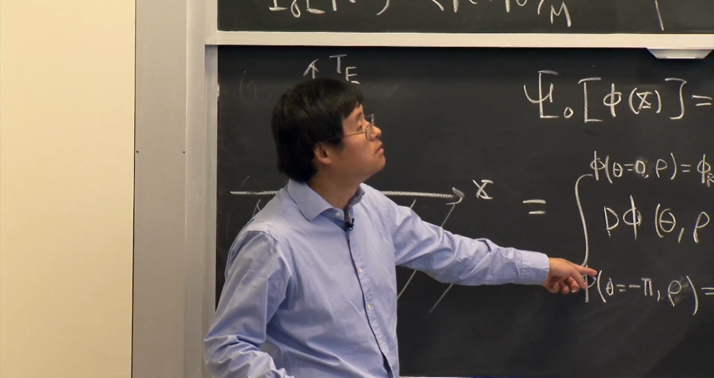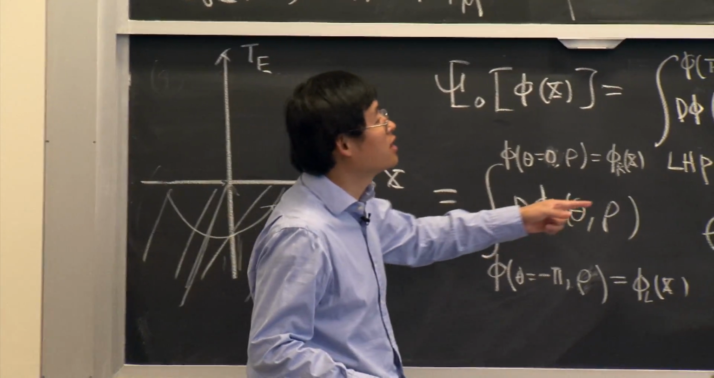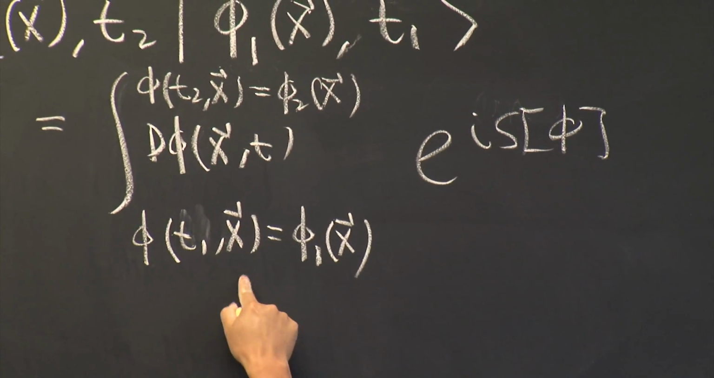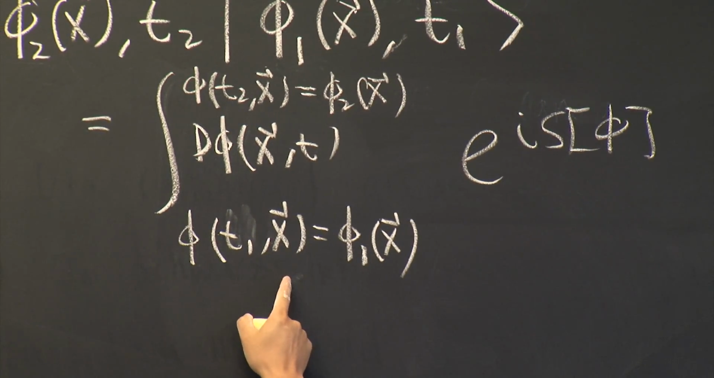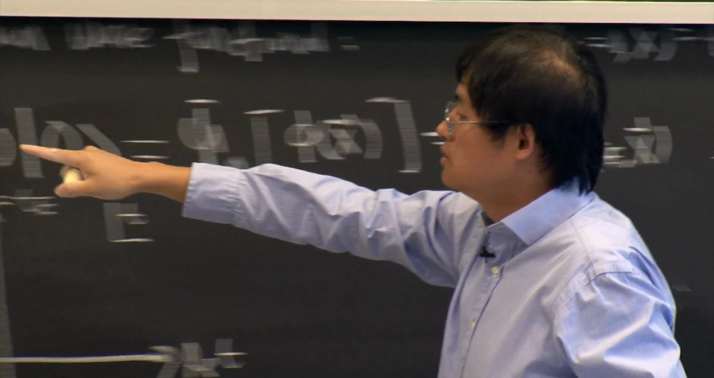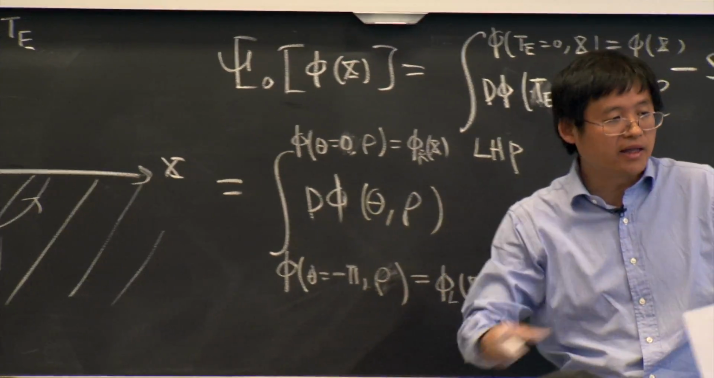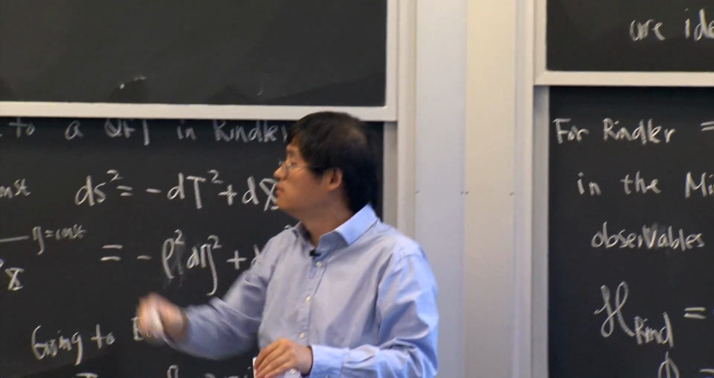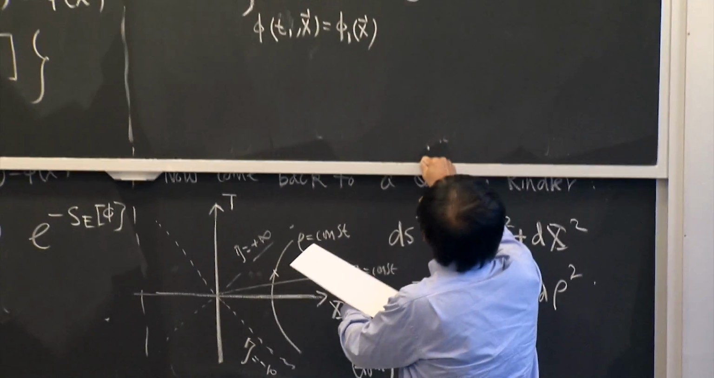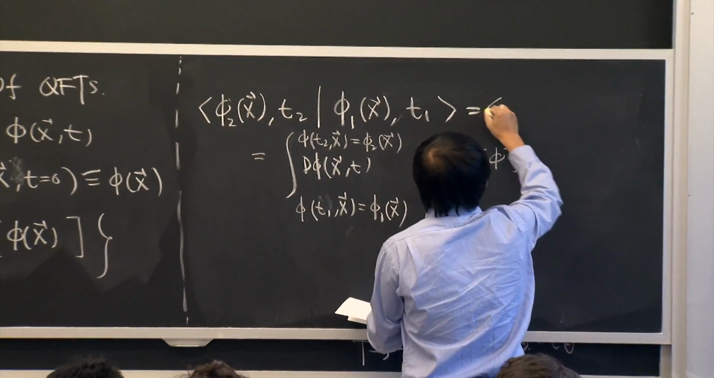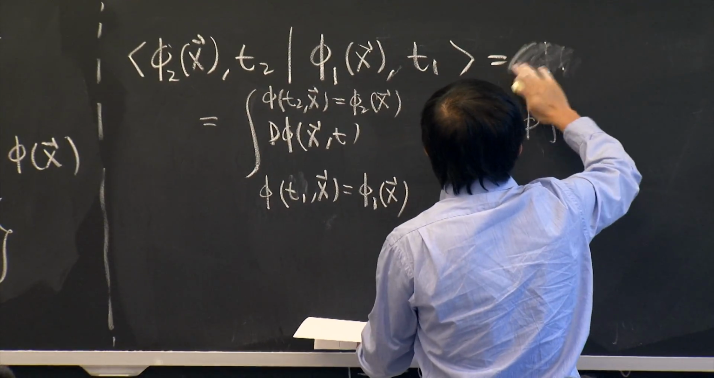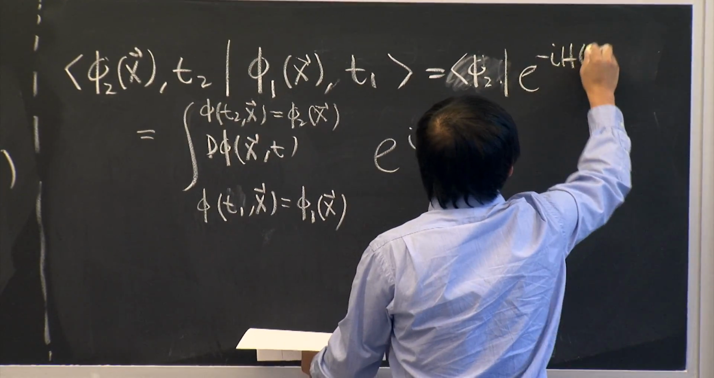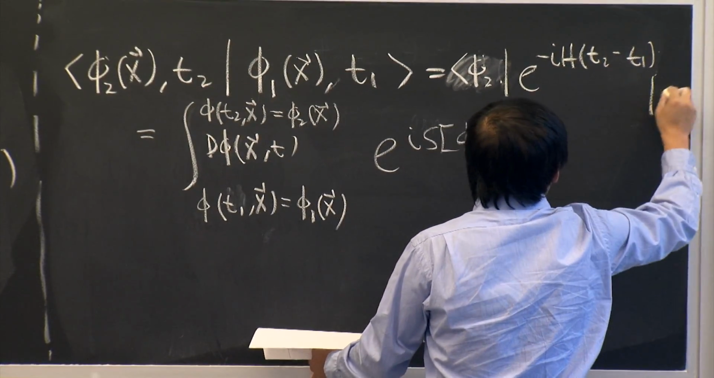But now, if you think from this point of view, this is precisely like that. Precisely like that, because theta 0 and theta minus pi are just two different times in terms of this Euclidean Rindler time. Okay? So this you can write as, yeah, let me write one more step. So this can be written as phi_2 exponential minus iH(T2 minus T1) phi_1.